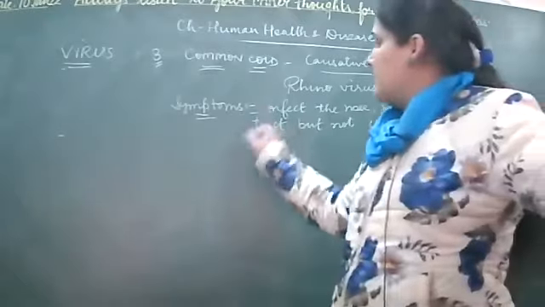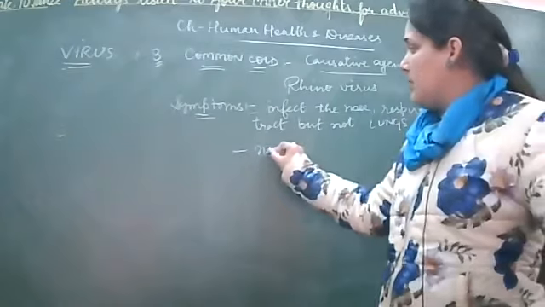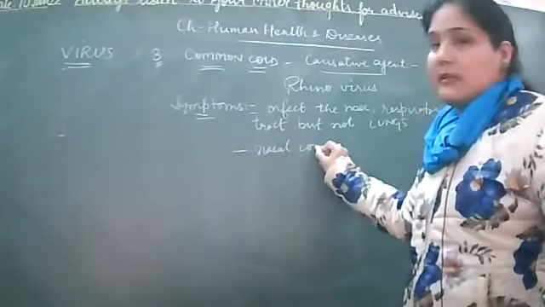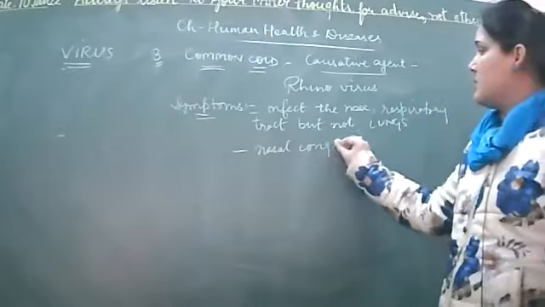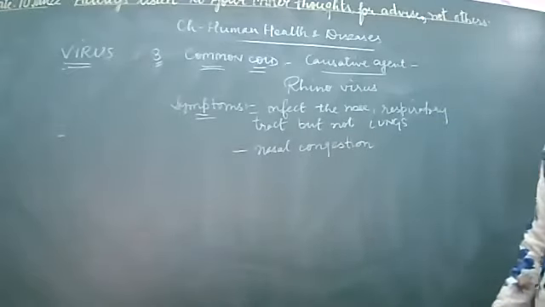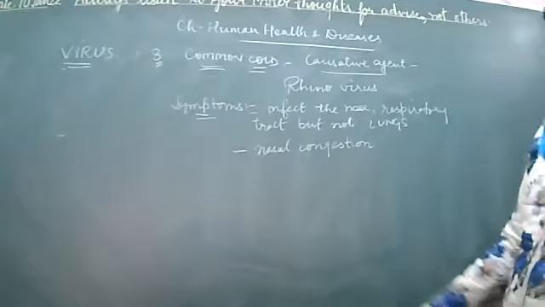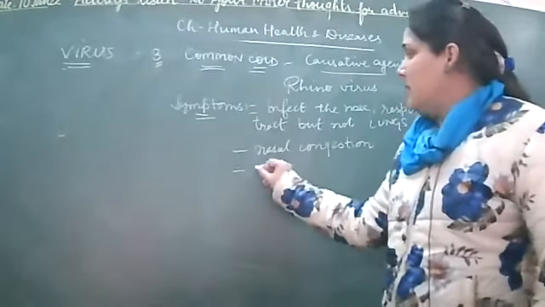What are the various other symptoms? It can be the nasal congestion. Nasal congestion क्या होता है? नोज के अंदर ब्लॉकेजेस हो जाना, है ना. So that is nasal congestion. Then there can be the fluid which can be discharged from the nasal part.